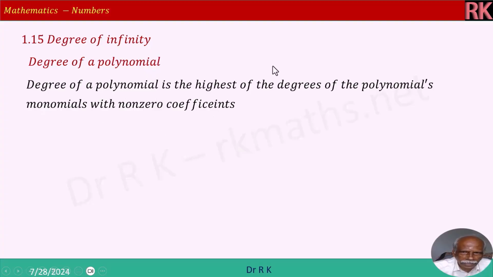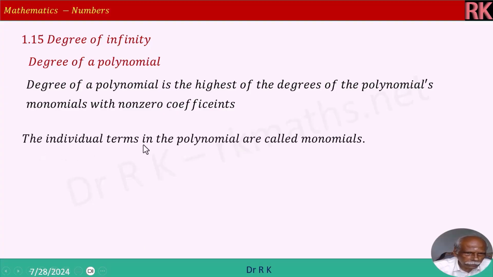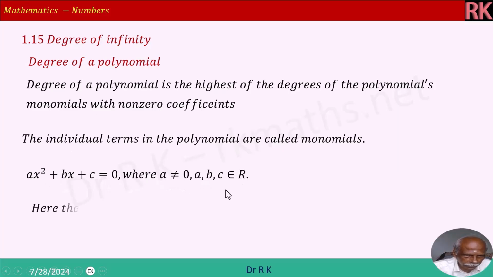Degree of a polynomial, you will see. Degree of a polynomial is the highest of the degrees of the monomials. Monomial means each term is a monomial there with non-zero coefficients. Right? Coefficient is not zero. Not zero means it has got a numerical value, real number. The individual terms in the polynomial are called monomials. That is what I said. Ax squared plus bx plus c is equal to 0, where a is not equal to 0 and a, b, c are elements of real number. Here the degree is 2 because x power 2 is the greatest power.